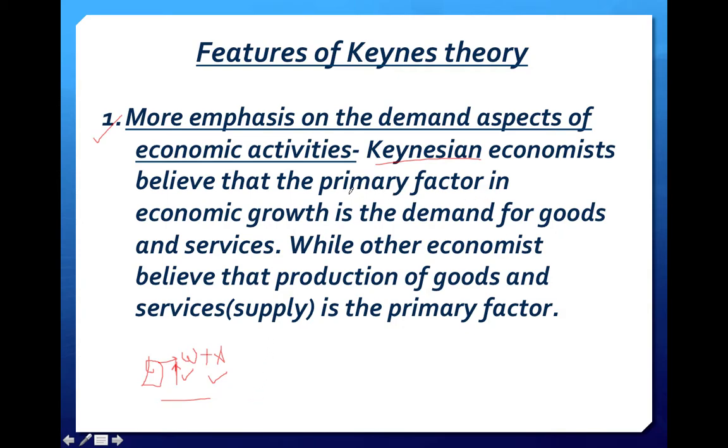Keynesian economics believes that the primary factor in economic growth is the demand for goods and services. How much the consumers are demanding and producing according to the demand, their main focus is on how much the consumers are demanding and producing the goods accordingly.